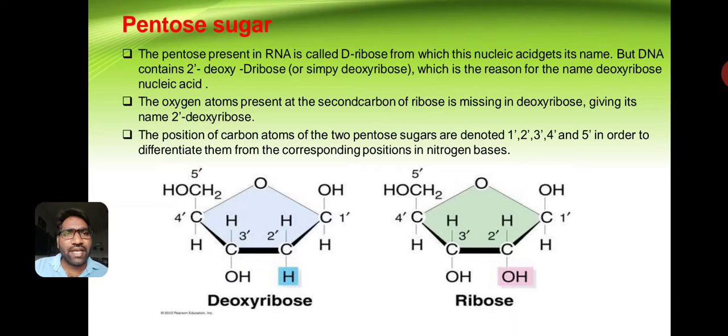The oxygen atom present at the second carbon of ribose is missing in deoxyribose, giving it its name. The carbon atoms of the two pentose sugars are denoted 1', 2', 3', 4' and 5' in order to differentiate them from the corresponding positions in nitrogen bases.